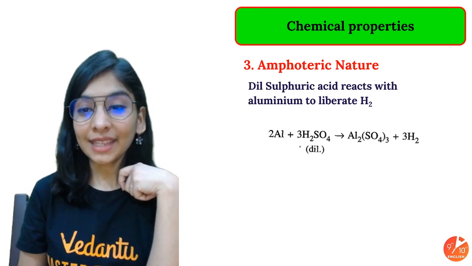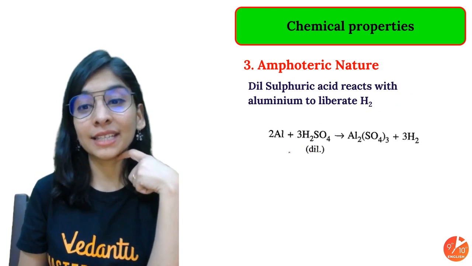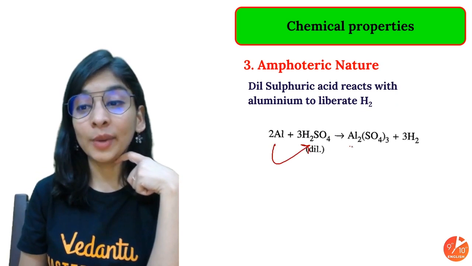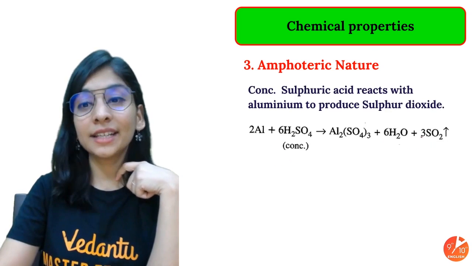Okay. Now when I take dilute sulfuric acid, what will it give you? Again, aluminium sulfate along with hydrogen gas.